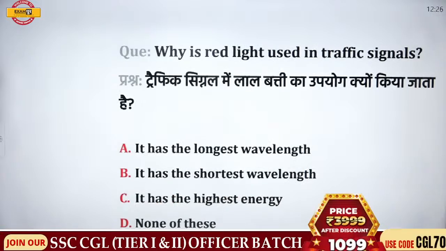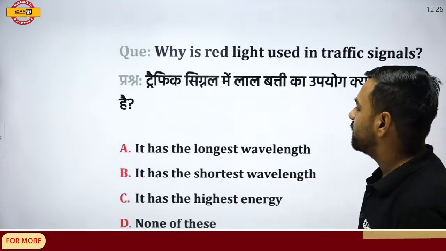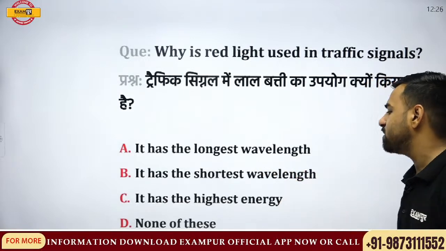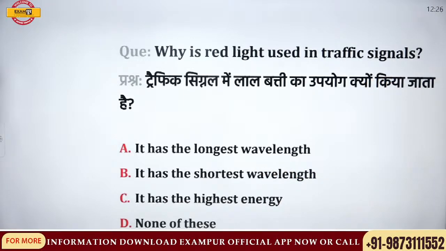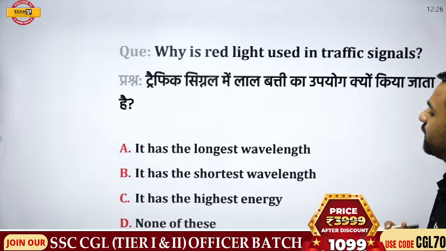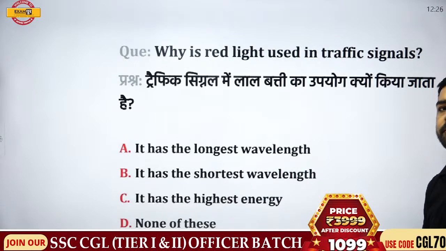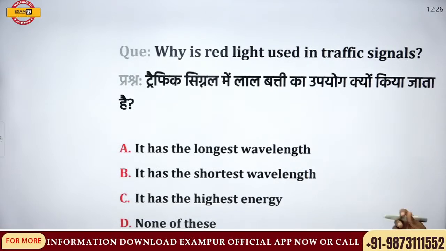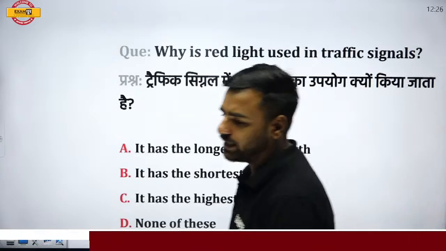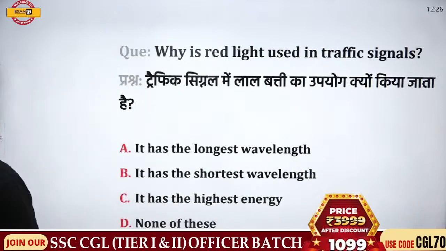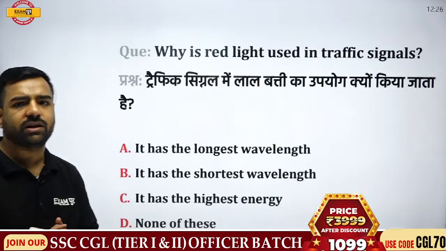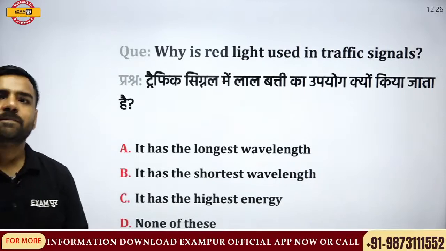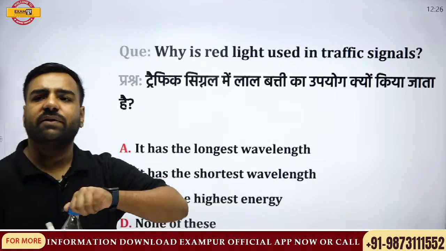Why is red signal used in traffic signals? So there must be some reason, right? So what is it? It has the longest wavelength, it has the shortest wavelength, it has the highest energy, none of these. So what is going to be the correct answer? Why is red light used in traffic signals? What is the reason behind it? And everyone who has joined the session, kindly like it and share it. Yes, answer please. Why is red light used in the traffic signals?